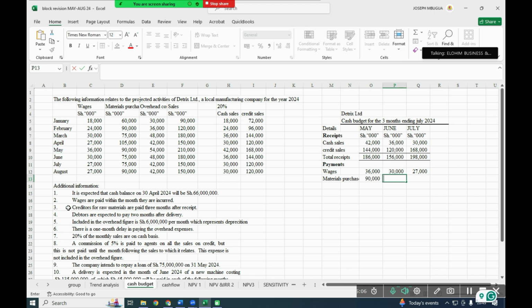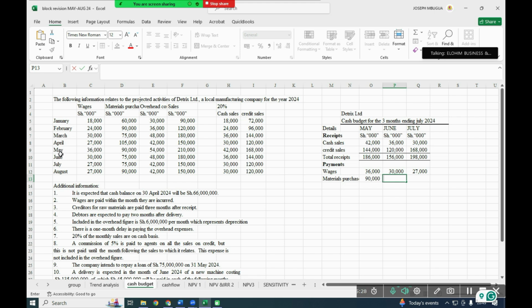Assuming they are saying that creditors for raw material is paid within 2 months or averages 2 months. When they use the word averages 2 months or within 2 months, that one is not the same as after 2 months. It is just April and May, because now we shall either pay at the end or within the second month. That's why we normally say the average of 2 months.